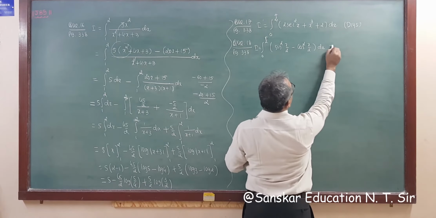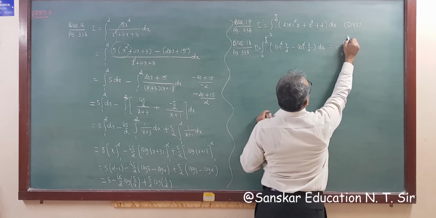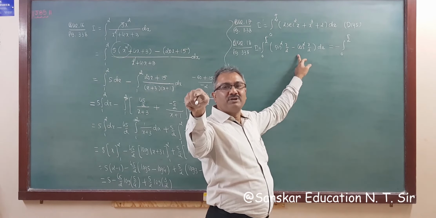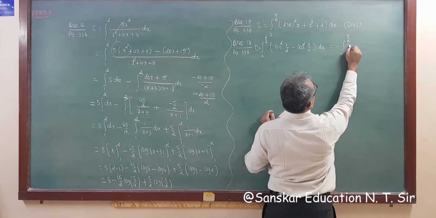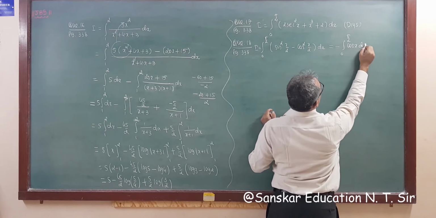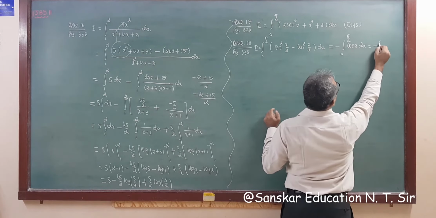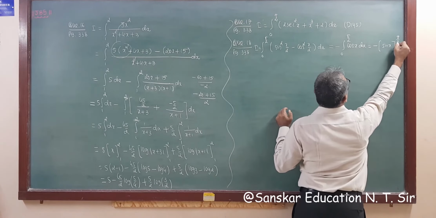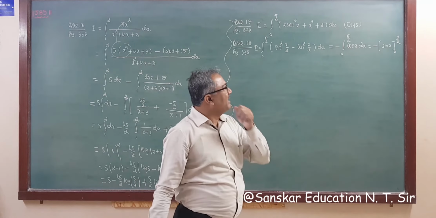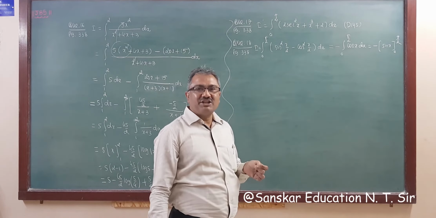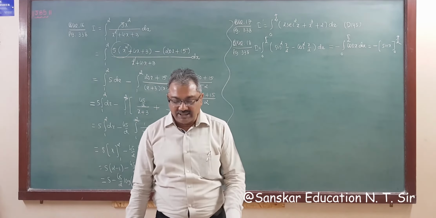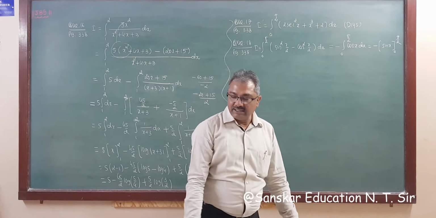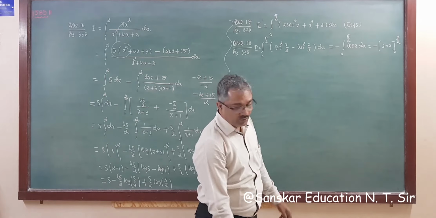So the answer will be minus, common, 0 to pi by 2, cos 2 into x by 2. The 2 will cancel, so the answer is cos x. The integration of cos x is sin x. So integration sin x from 0 to pi by 2. The answer will be sin pi by 2 is 1, sin 0 is 0. So the answer is minus pi by 2. Right? The answer is minus pi by 2.